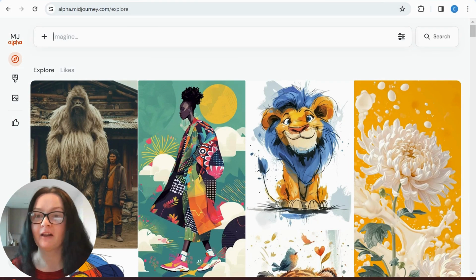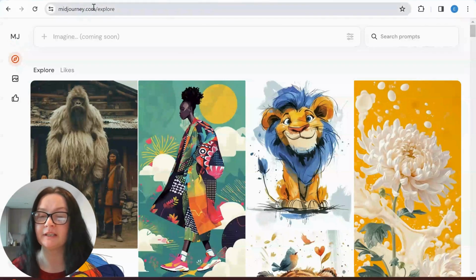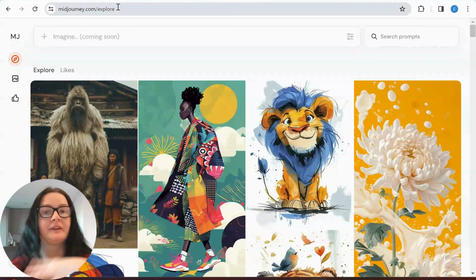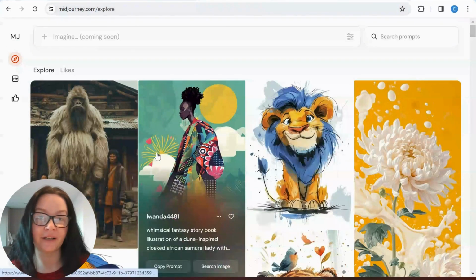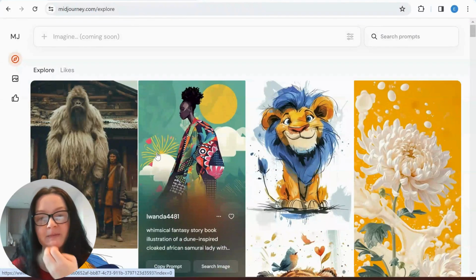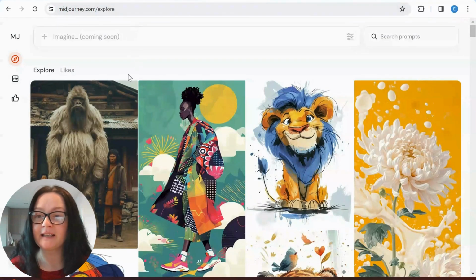So I have Alpha Midjourney version open, and I also have open midjourney.com/app, where all these news and updates that came out yesterday will be applied to for everyone under 10,000 images. But you will see that we have some exciting news coming up. So guys, let's see the difference.